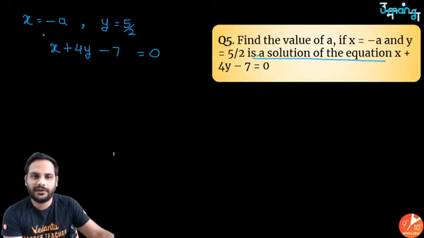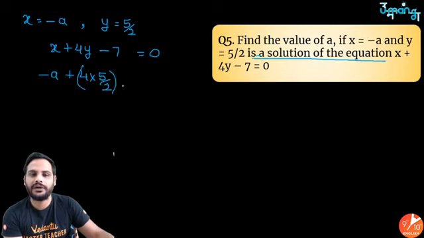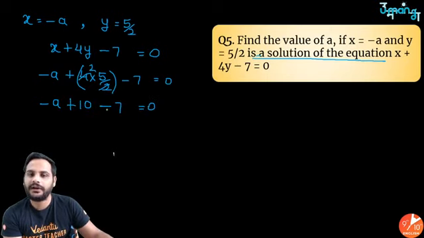Let's satisfy them. So put x as minus A plus 4 into y as 5 by 2 minus 7 equal to 0. So minus A, 2 ones are 2, twos are 2 into 5 is plus 10 minus 7 equal to 0. 10 minus 7 is 3. So minus A plus 3 equal to 0. Shift 3 over there.